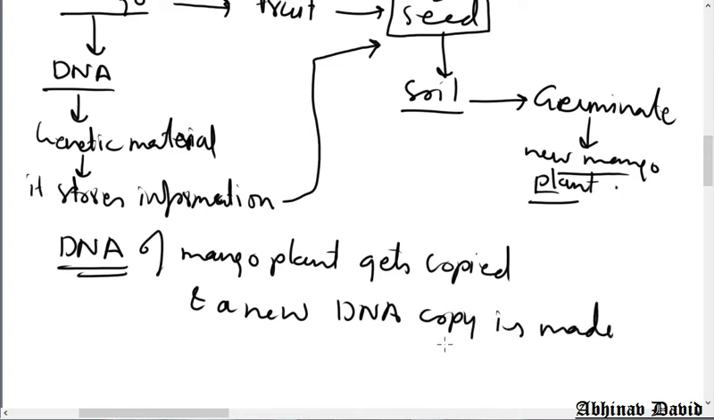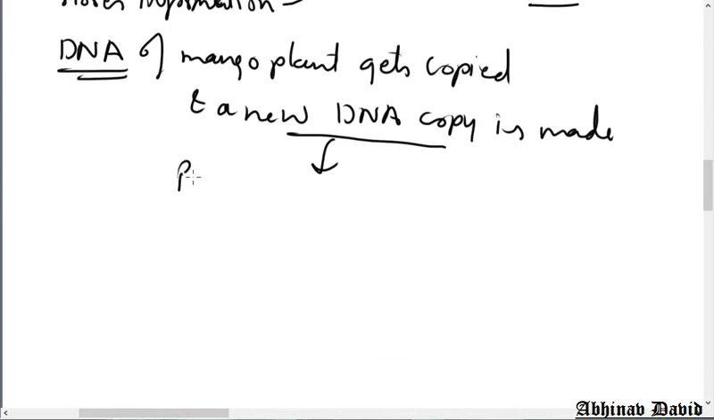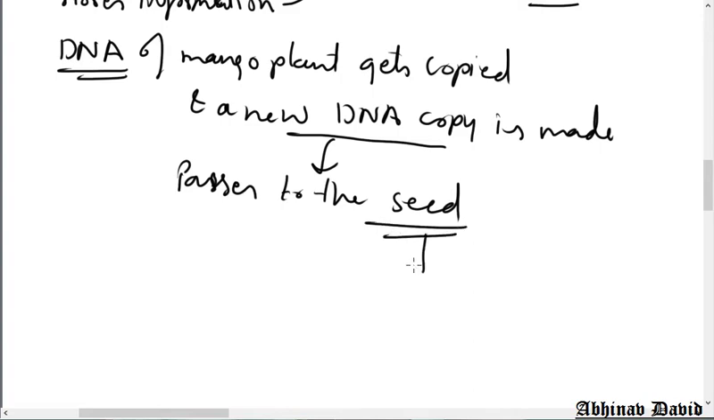Okay, this new DNA copy then passes to the seed, and that is why the seed has its own DNA. The seed gets the DNA from the parent plant, and the seed has its own DNA, and that DNA, which has the information, produces a new mango plant.